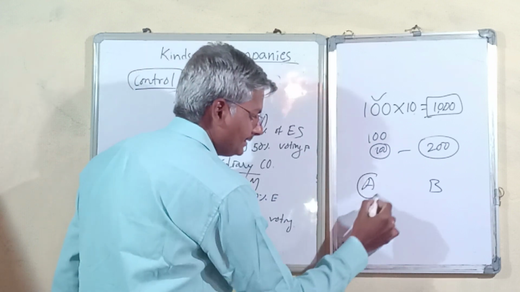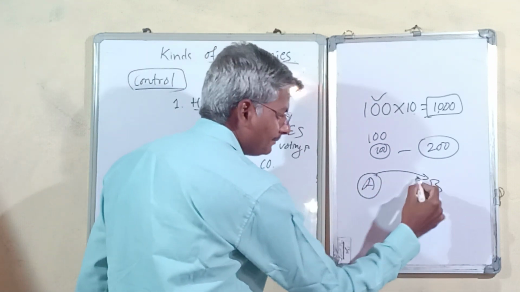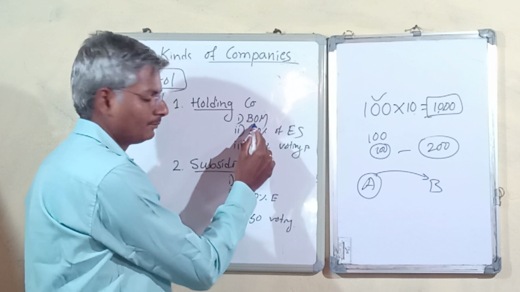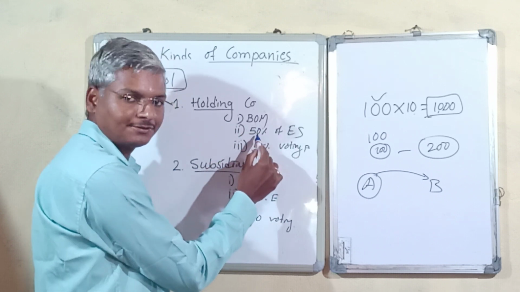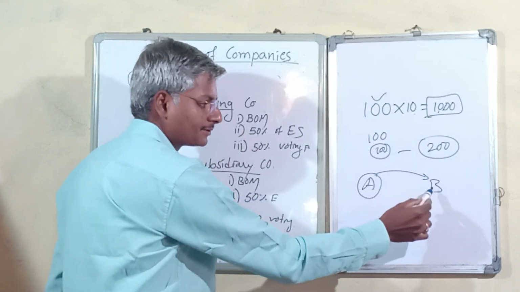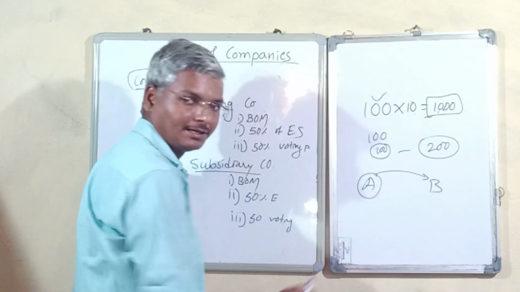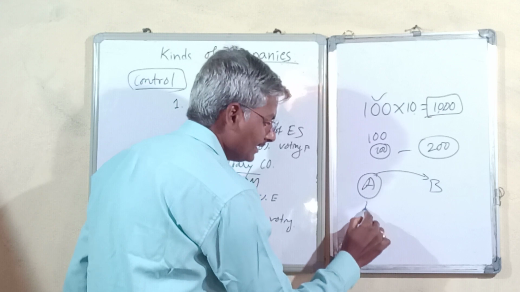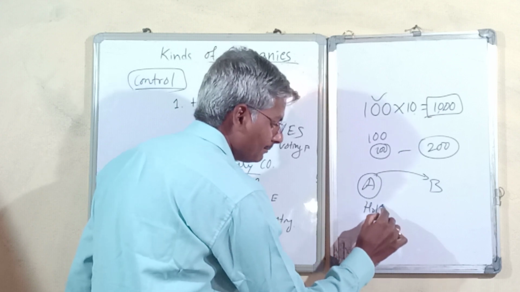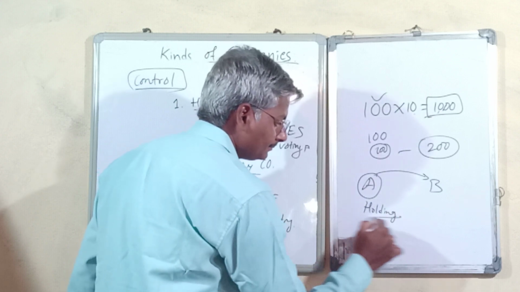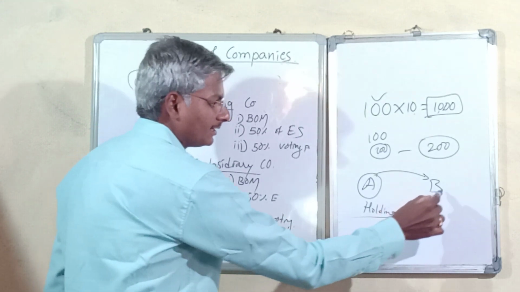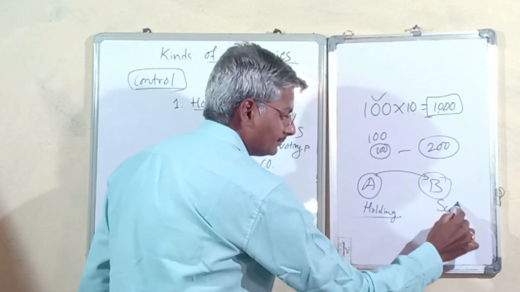If A is having control over B in ways of board of membership, in ways of 50% of equity shares on B, in ways of 50% of voting power in B, so we call A a holding company and B a subsidiary company.